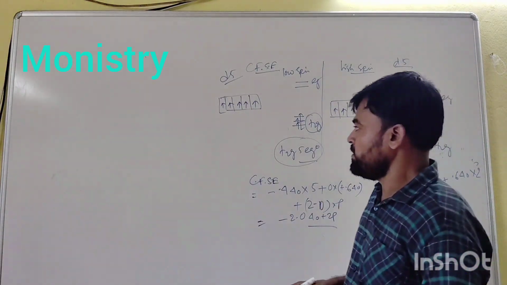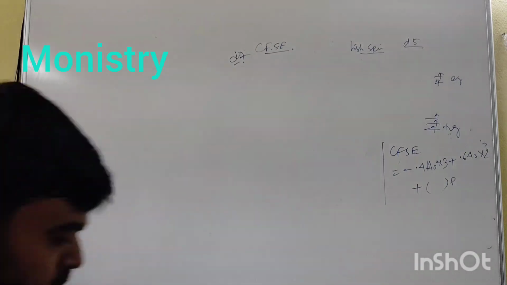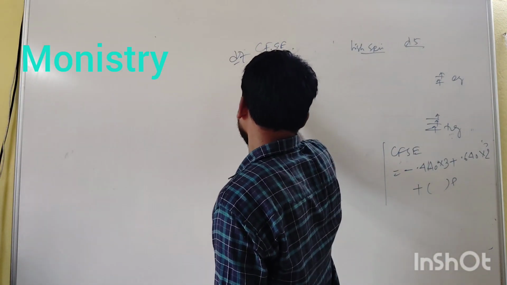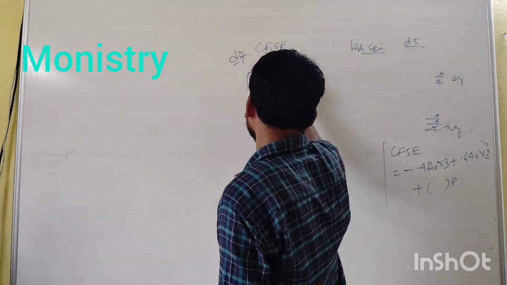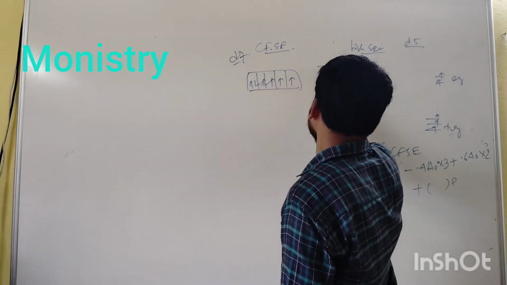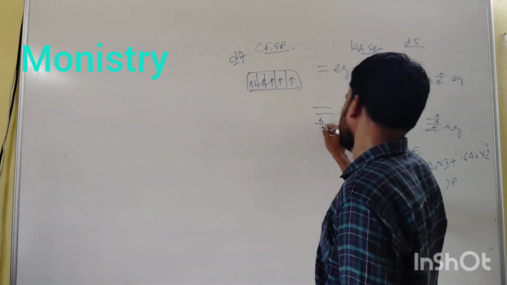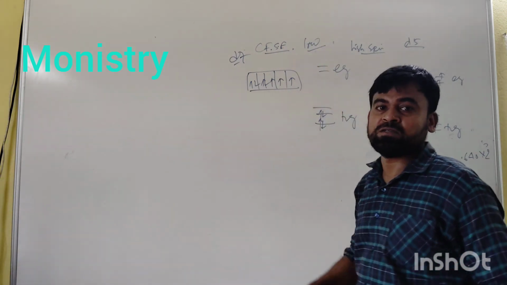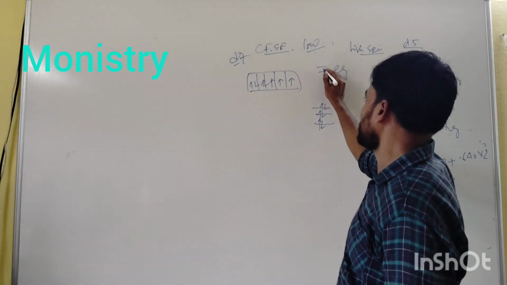I will show you in the case of a d7 system, that is there is 1, 2, 3, 4, 5 in t2g and eg, here 7 electrons. In the case of a low spin complex there is a paired electron, so 2, to 4, and to 6, and 1 is 7.